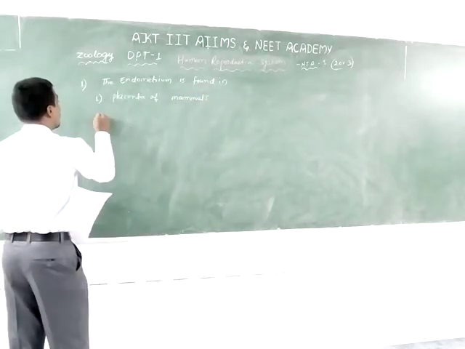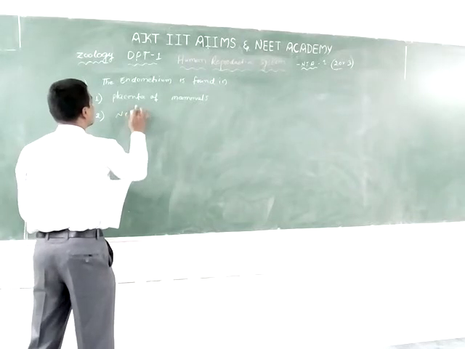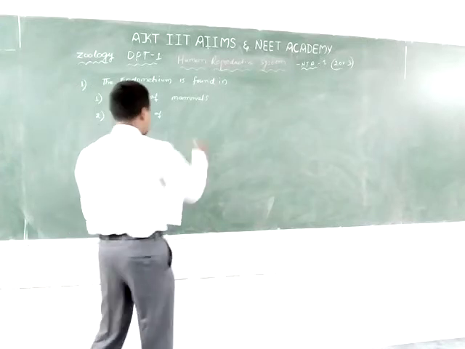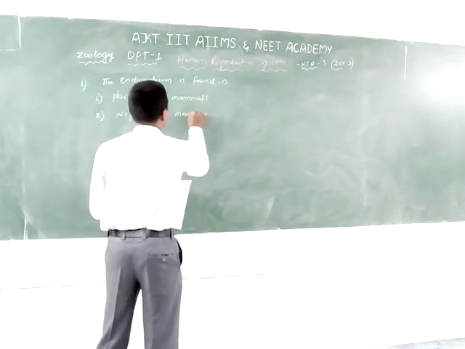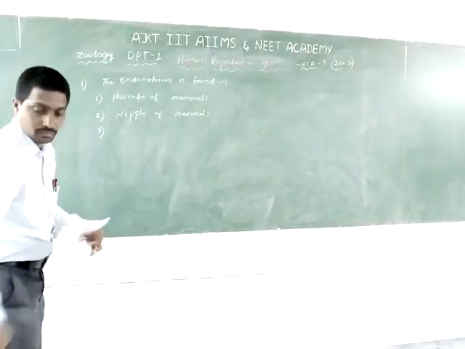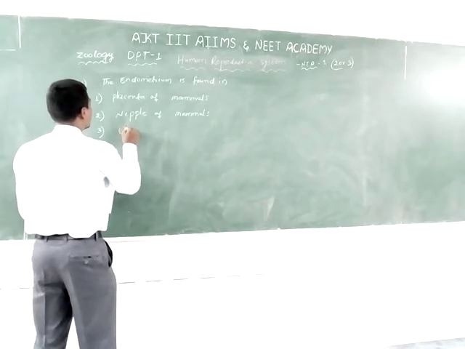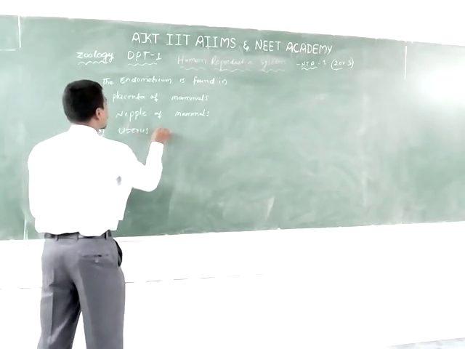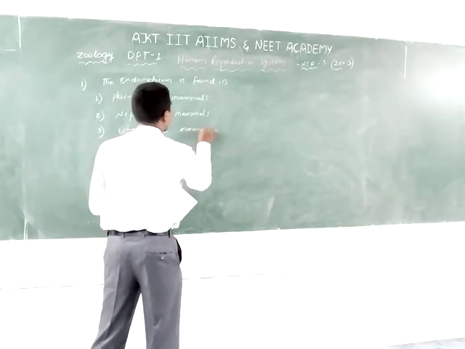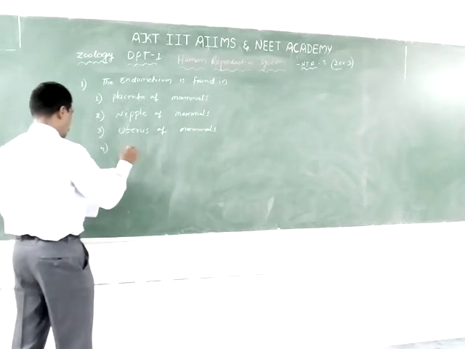The second option is the nipple of mammals. The third option is the uterus of mammals. The fourth one is none of these.